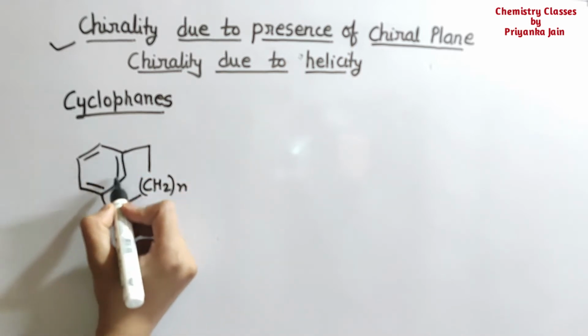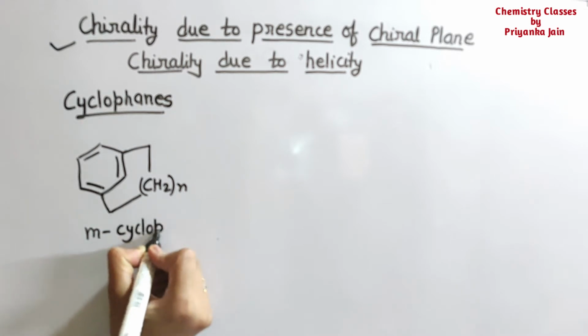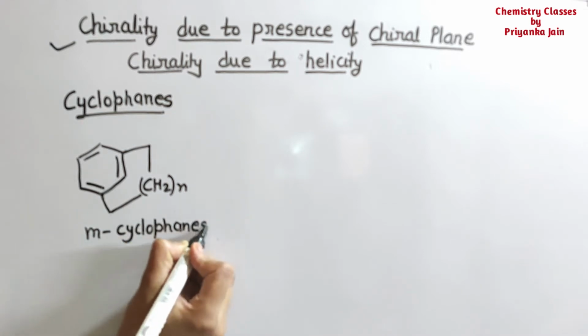Here you can see this is the meta position, so this will be called metacyclophane.